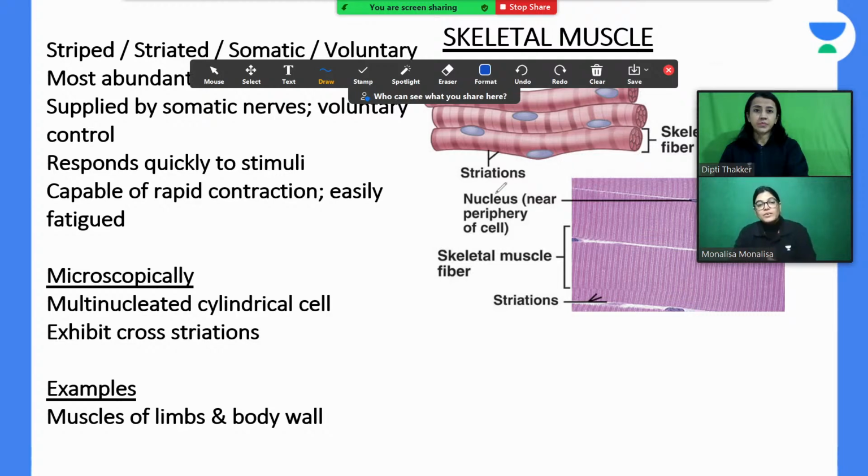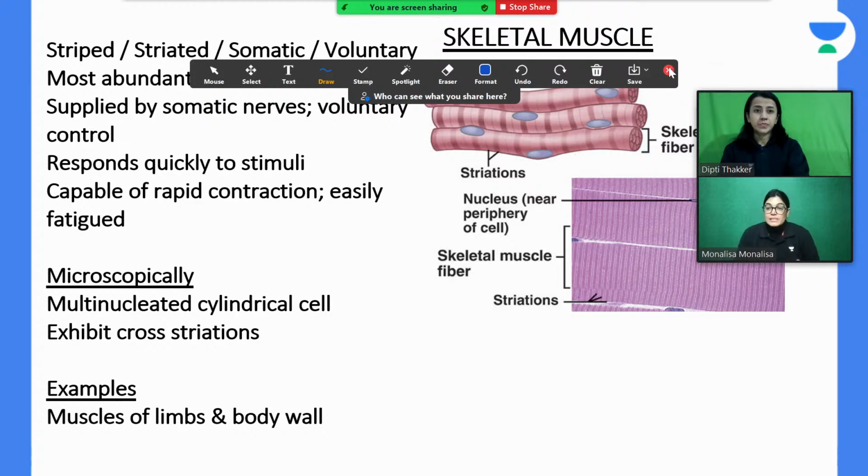So the target of today's session is to discuss the skeletal muscle. Skeletal muscle responds to electrical stimulus, is capable of contraction, and also when we overuse it, it gets fatigued. So these are the general features.